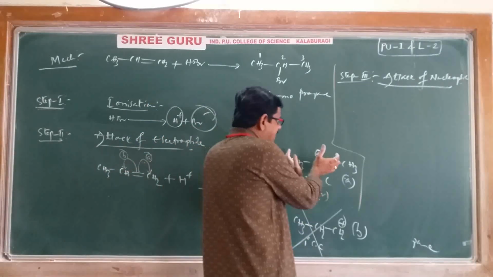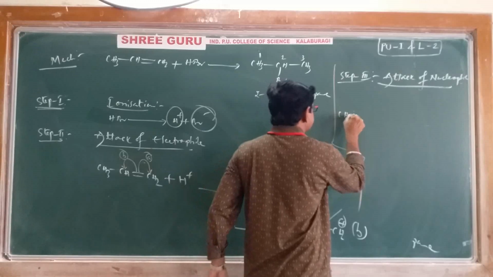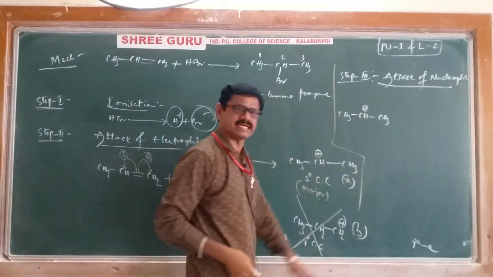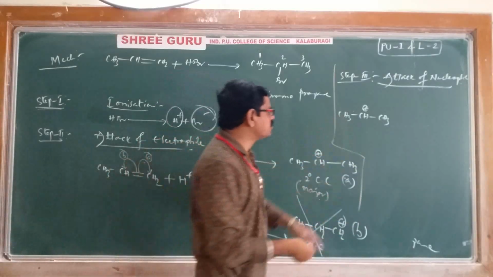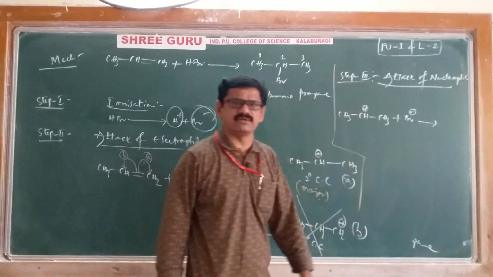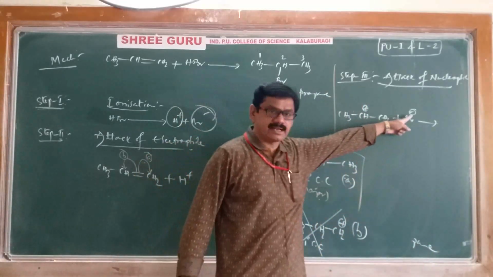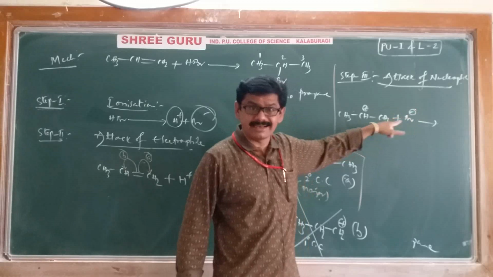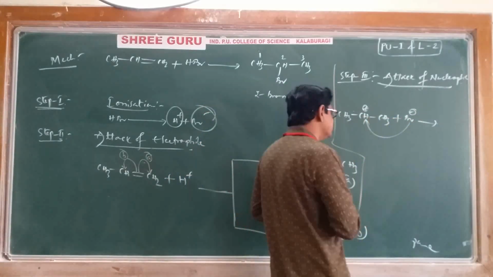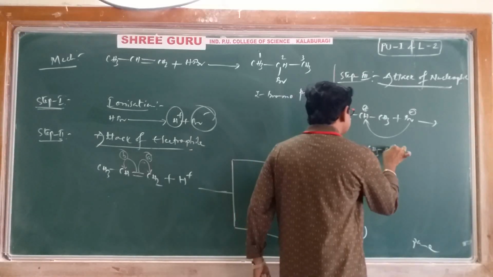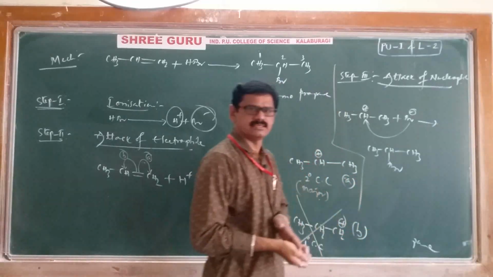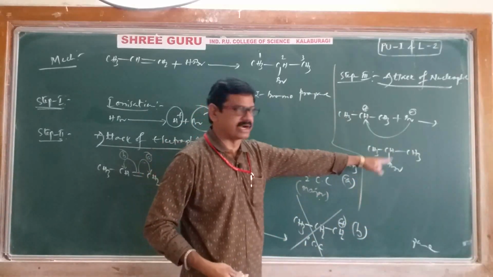I will take only the secondary carbocation related product. I'll just copy here: CH3, CH plus, CH3. It is a secondary carbocation. Now the nucleophile, Br minus, is coming and attacking. Definitely, where will the nucleophile come and attack? The nucleophile is electron rich, so it needs electron deficiency. That's why Br minus will come and add here only. You will get CH3, CH, Br, CH3. That's it. This is our final product. See here, compare.